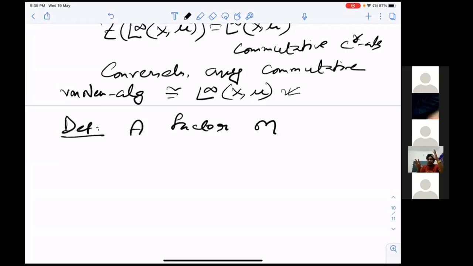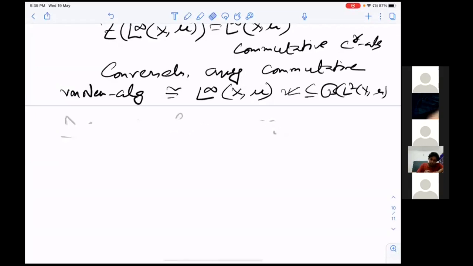It is not saying that it sits as some subset of B(L2(X, mu)) as multiplication operators. I will not go through that. That proof requires direct integral theory. The fact is that any von Neumann algebra can be decomposed as a direct integral of factors. Using that, one can prove all these things. For the proof, you can see Takesaki, I think.